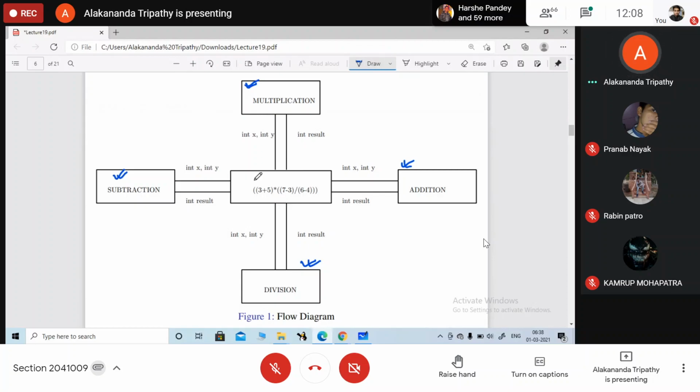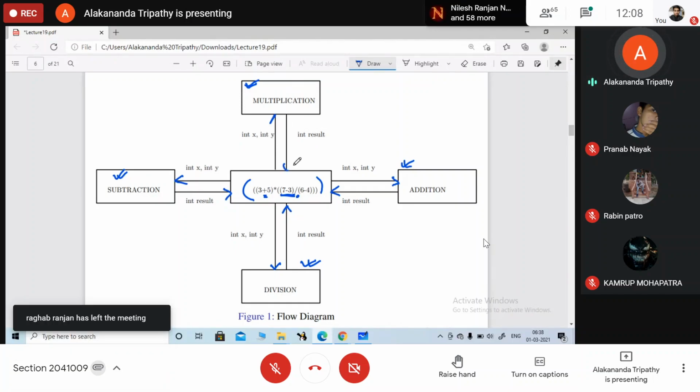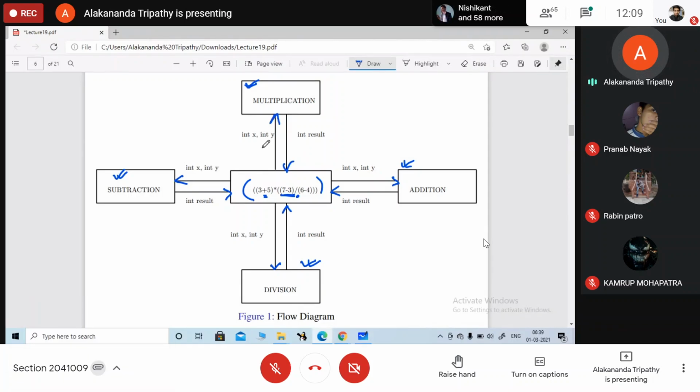So what will happen first? This is the question. First we are giving the inputs x and y to the subtraction. Input will be given, and it will return the result. So again in the addition part, it is giving the input x and y, and it will return the result. Similarly in division, it will give the input, and this one is going to return the result. Multiplication, here it will give the input, and this one is returning the result. So this is how we are going to represent our entire problem.